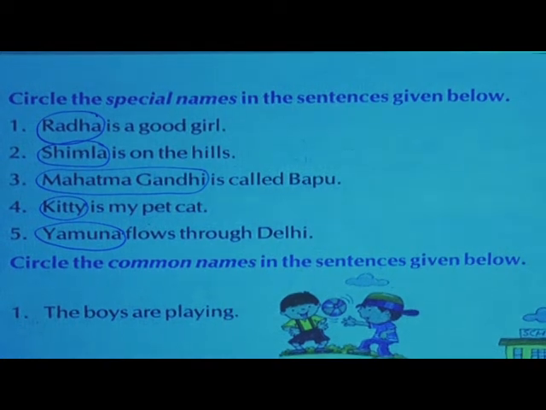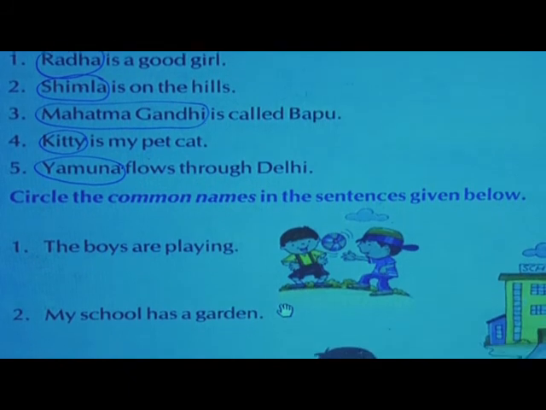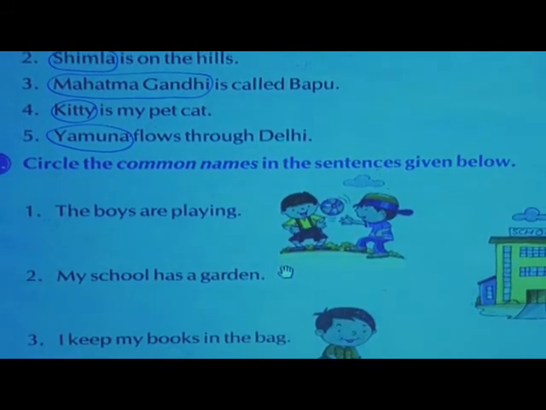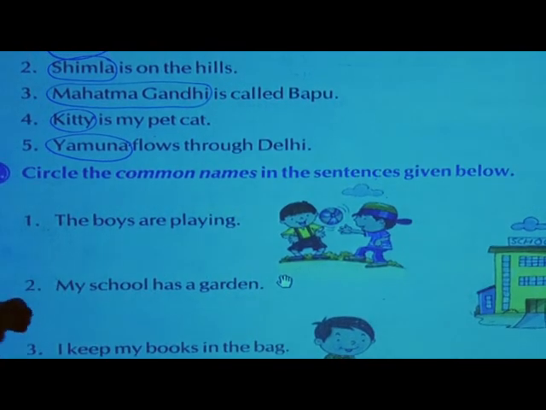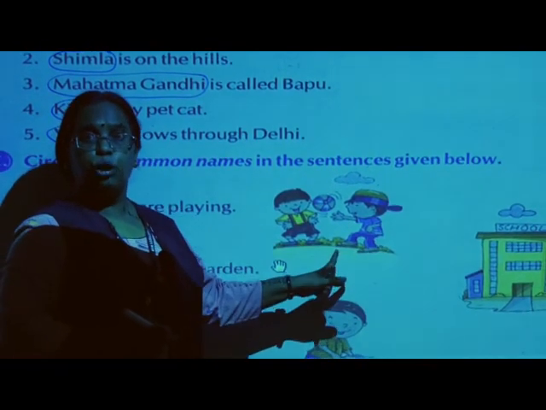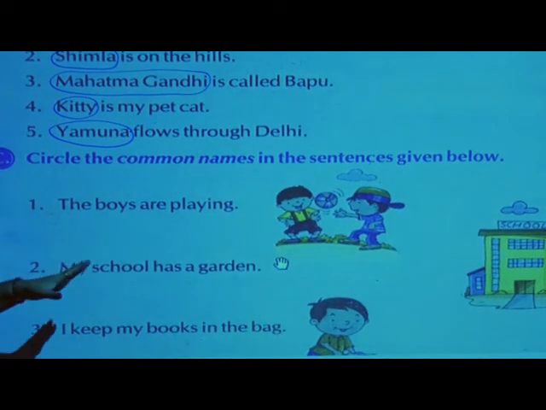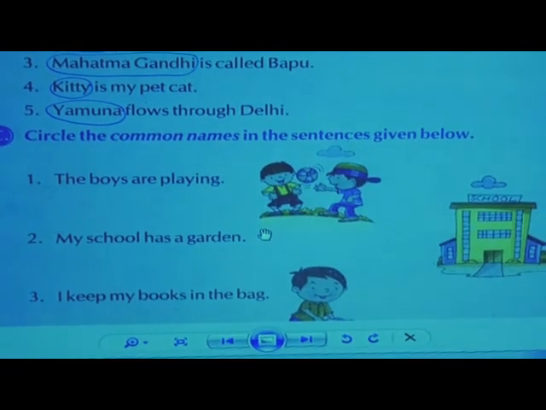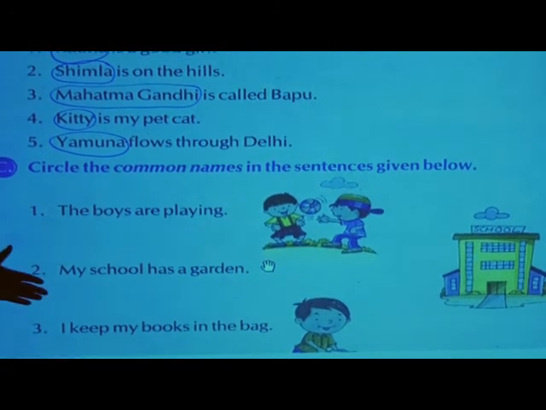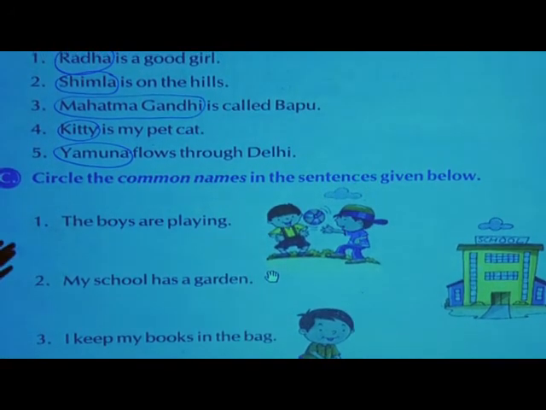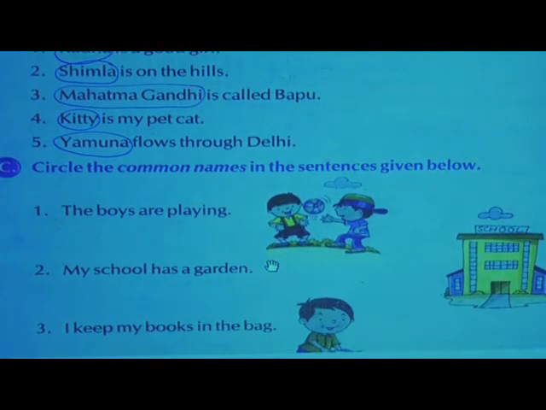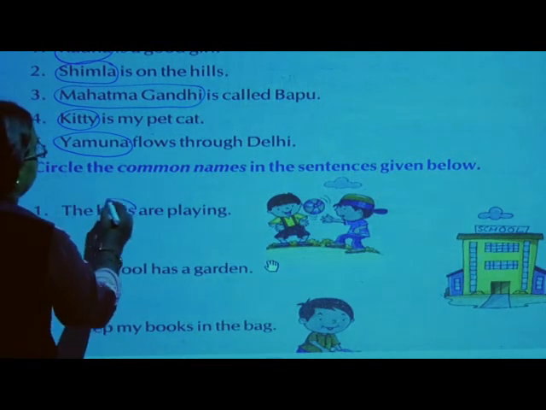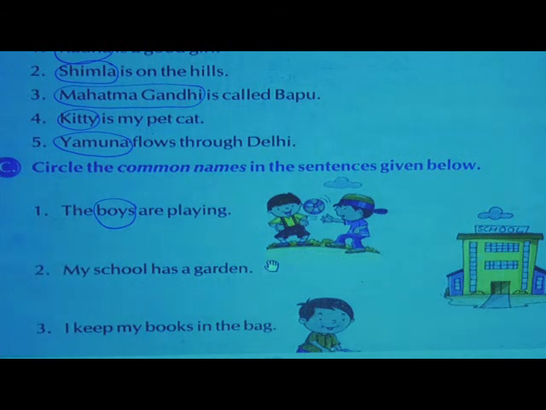Now, circle the common names in the sentences given below. Okay, now you want to circle the common names. The boys are playing. Now, here 2 boys are there. You can see 2 boys are there. Okay, so they have not given any name like this is Ravi or that is Ramesh. They have not given such a type of name. They have just told boys, means it is a common name. Okay, boys is a common name.